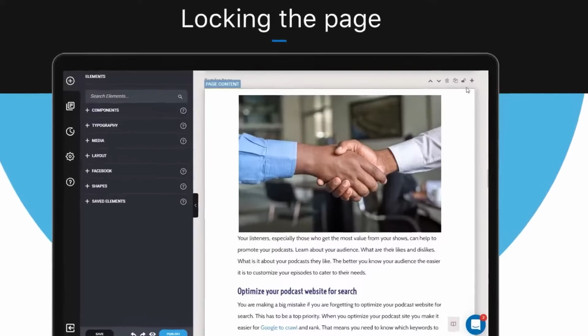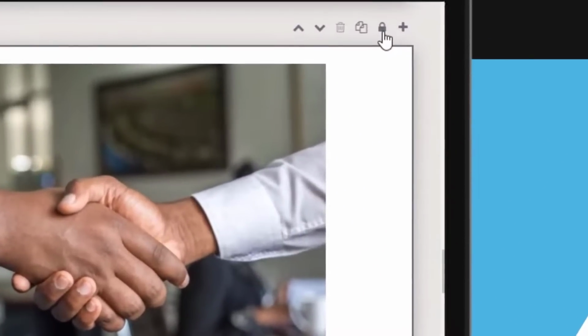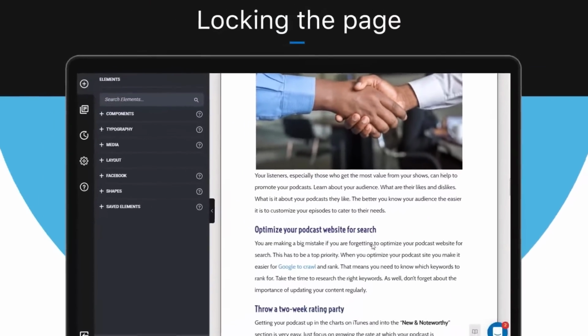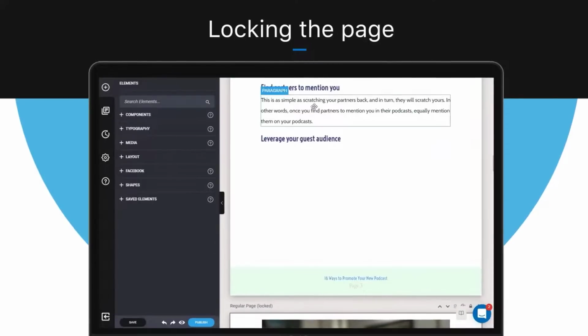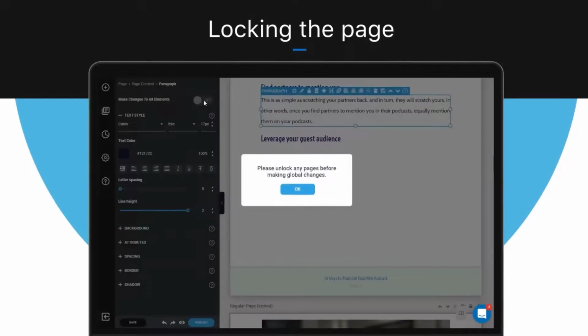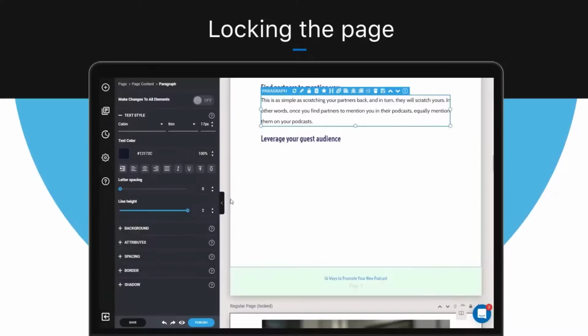So if you want to lock a page, you would need to click on the lock icon on the top right section of that page. Now you wouldn't be able to make any changes, and also you won't be able to make any global changes within the book unless all pages were unlocked.